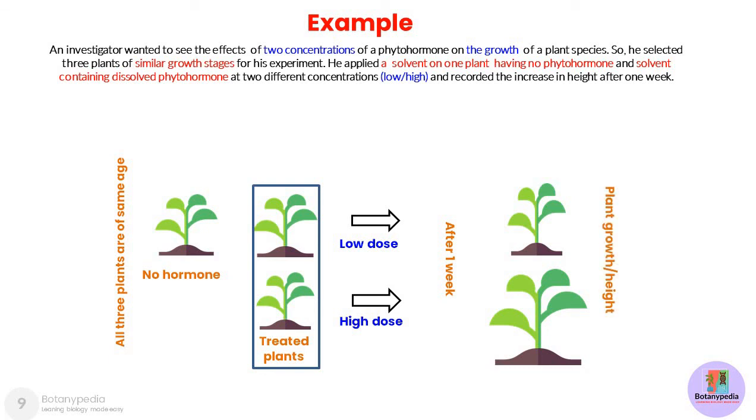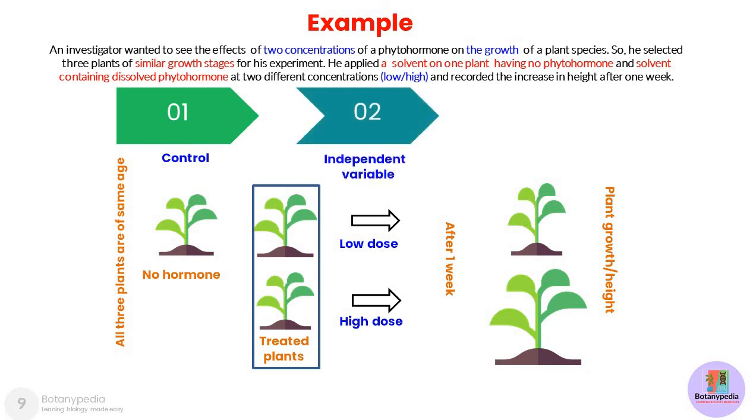So the question here is, which of these variables here are control variables, dependent variables, and independent variables? So the first one is the control variable, because here the plant was not treated with any phytohormone, so this was held constant so that the comparison can be made. This is your control variable.